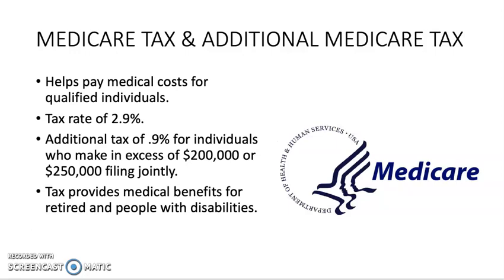Medicare tax and additional Medicare tax. Medicare is a program that the government provides, basically health insurance for retired people or people who are disabled and have certain needs. It helps pay for the costs of medical bills for qualified individuals. There's a tax rate of 2.9% for people who are working, with an additional tax of 0.9% for people who make in excess of $200,000, or $250,000 filing jointly, as a wealth tax. The tax provides medical benefits for retired people and people with disabilities, as I said.